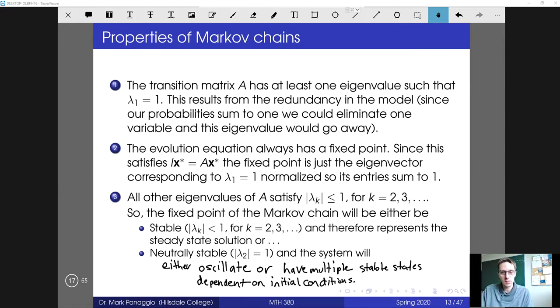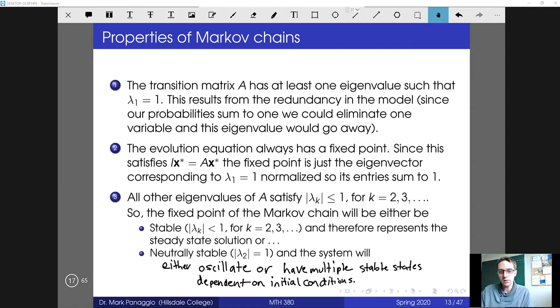And that's not a coincidence. That's always going to be true of a Markov chain. And you can prove that based on the fact that the probabilities that make up the matrix always sum to 1. It takes a little bit of linear algebra to prove it, but you can actually show that indeed there's always going to be the eigenvalue of 1. And that eigenvector is going to be a fixed point of the system, since that just means that the new state is equal to A times the old state.